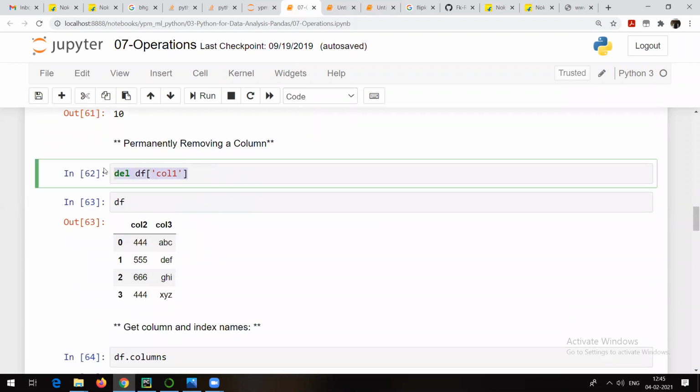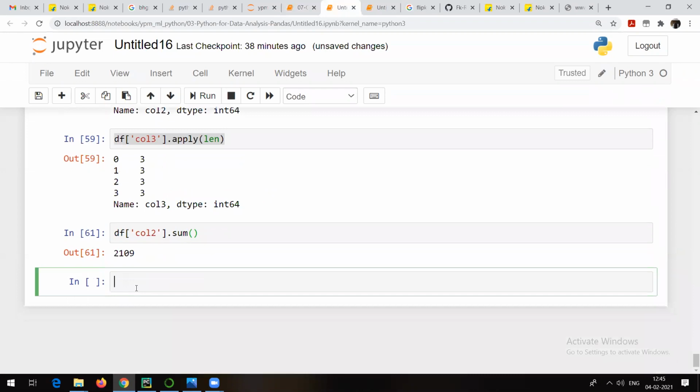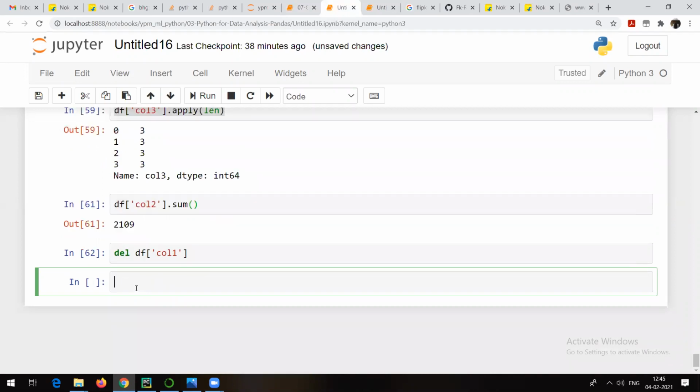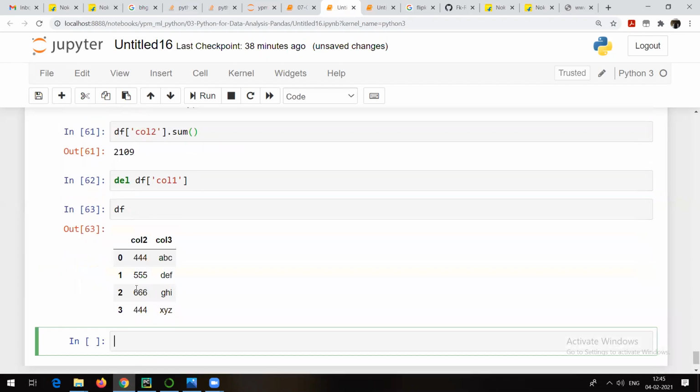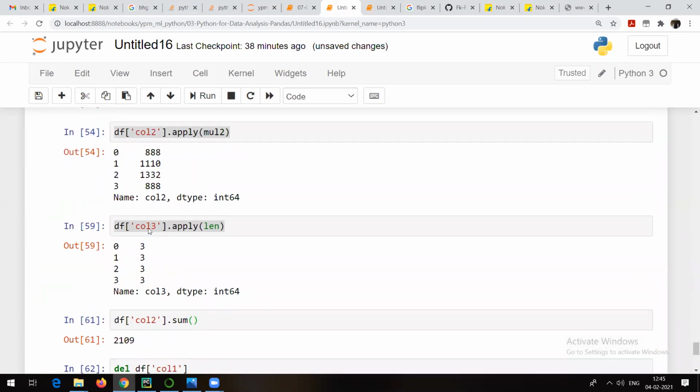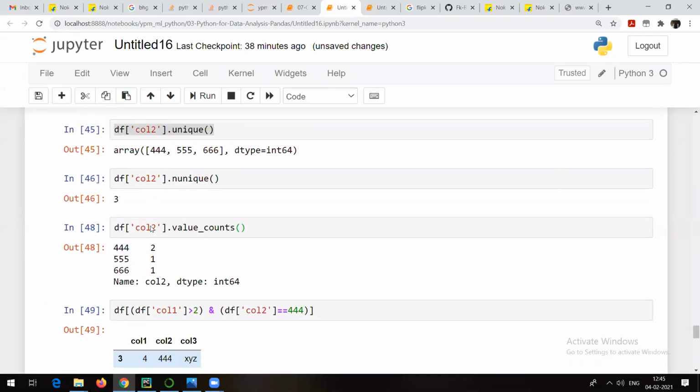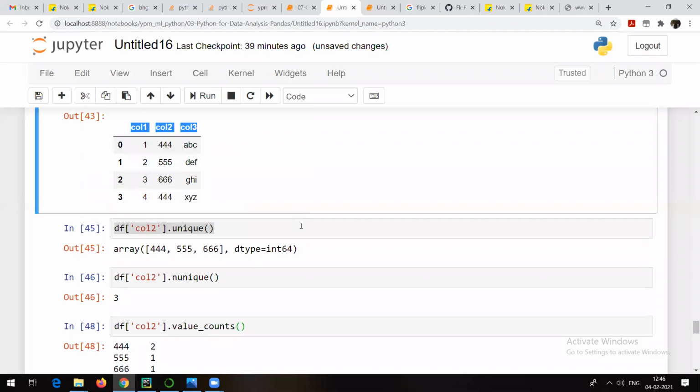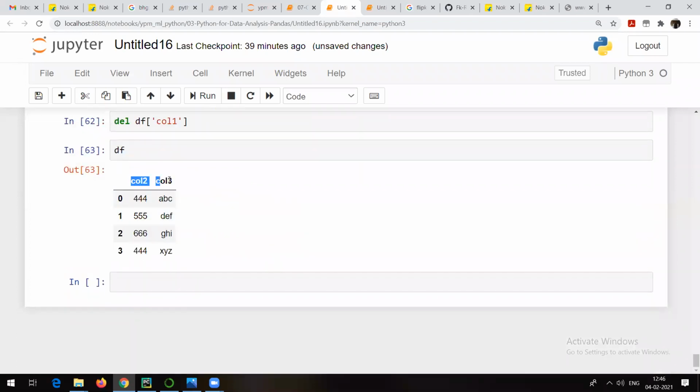If you want to delete something, you can make use of del. It's going to permanently delete that particular column. Let me also delete. So del is a keyword. I want to remove column 1, so I can go and remove column 1 here. Now you go and try to check here. Now you'll be able to see that column 1 is not there. Right? Earlier our data was column 1, column 2, column 3, and right now it is column 2 and column 3. So del is the method which you can use.